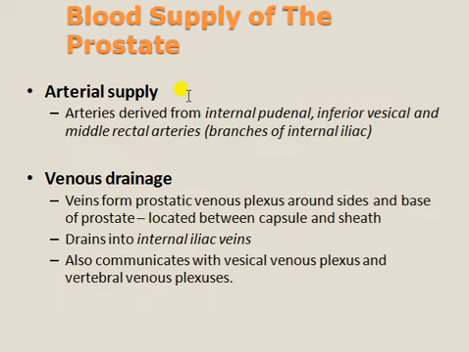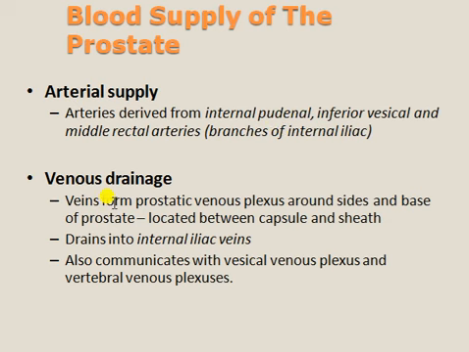Next, the blood supply of the prostate gland. The arterial supply: arteries are derived from the inferior vesical, internal pudendal and middle rectal arteries. These are branches of the internal iliac. So just go through the circulatory system once, and we can understand what the internal iliac is.